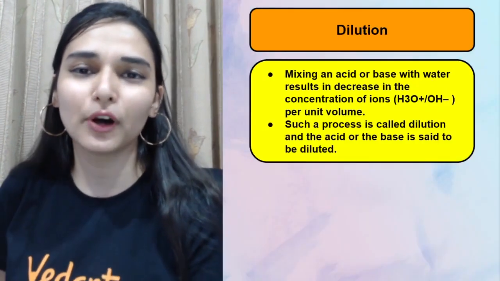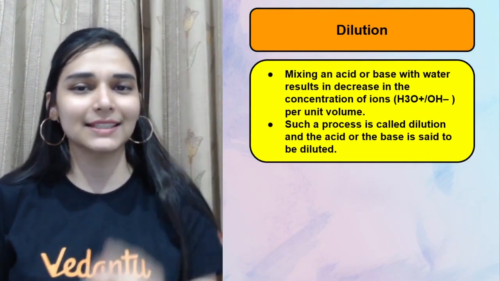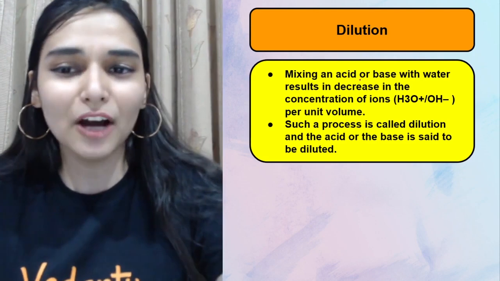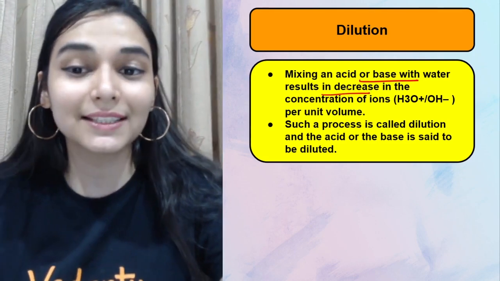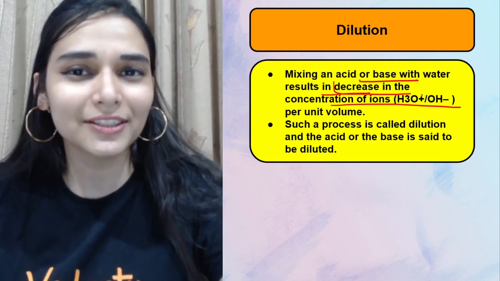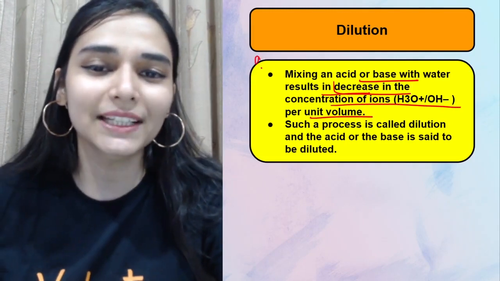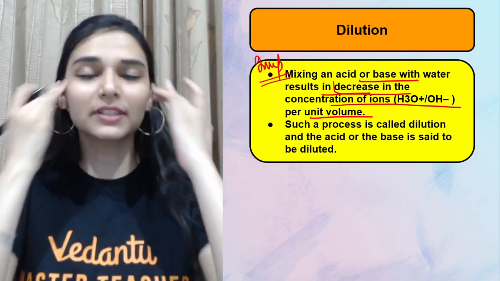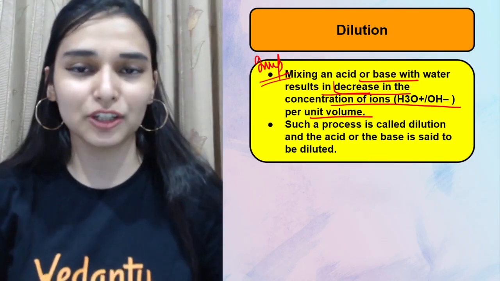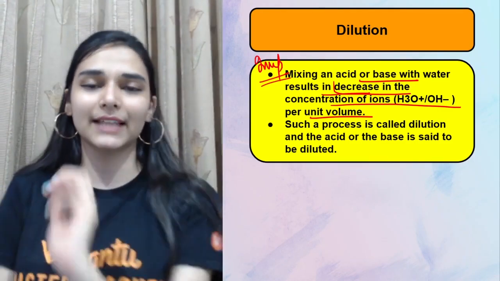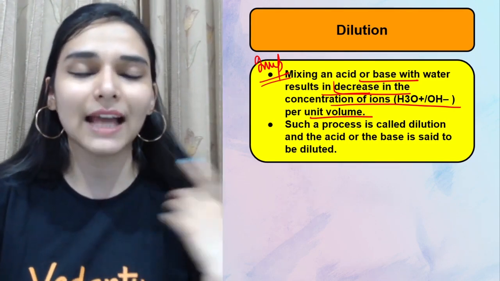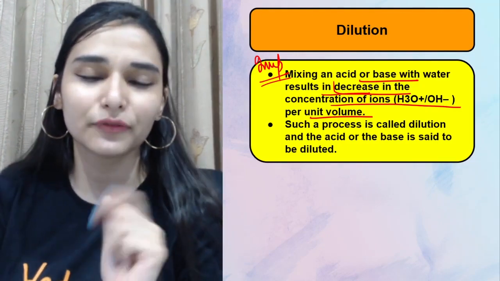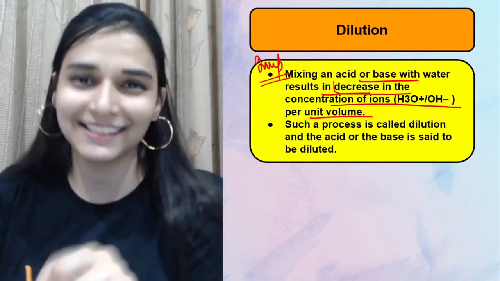So dilution should always be done in a way that acid is added into water slowly, slowly. Mixing of acid or base with water results in a decrease in concentration of hydronium ions per unit volume. Very important. So if in case you haven't attended the regular session, attend it, you will understand the point. So what exactly is happening whenever you are adding water into the acid? Will you do this? Never. Acid into water.